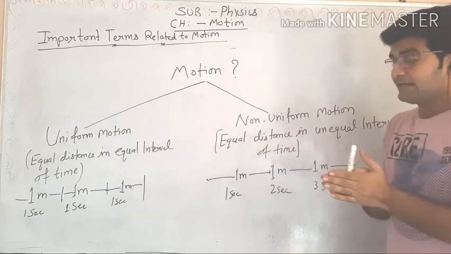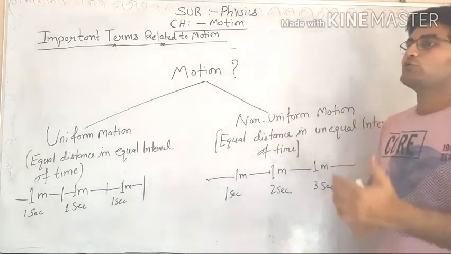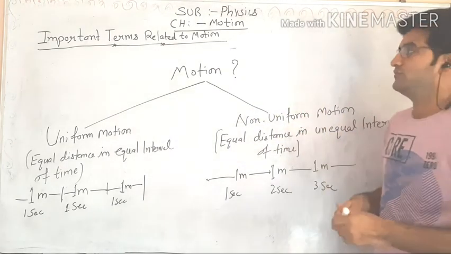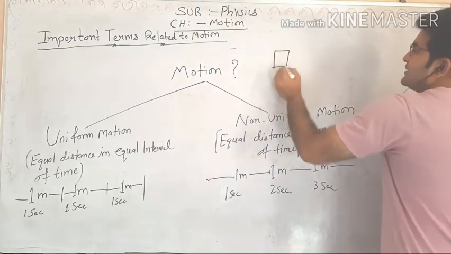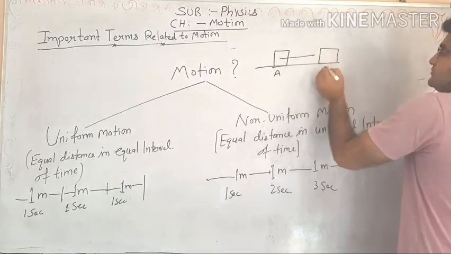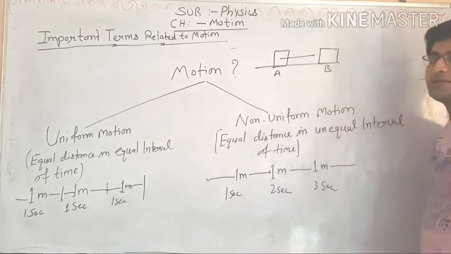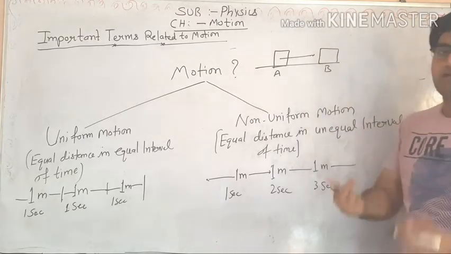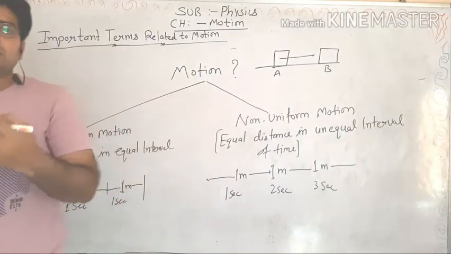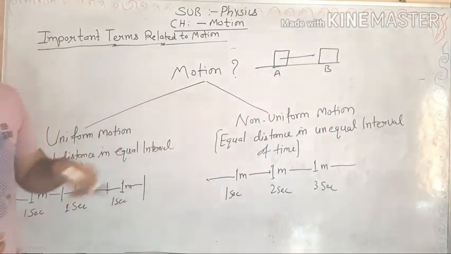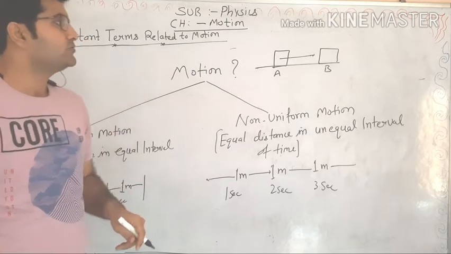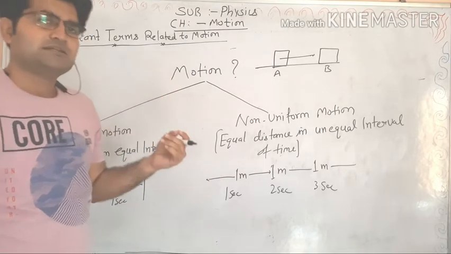The simple thing is that when an object changes position with respect to surrounding, then the object is said to be in motion. For example, if an object is at position A, changes position and moves to point B, then the object is said to be in motion. For example, if I am changing my position with respect to surrounding, then I will be considered in motion. If an object doesn't change its position with respect to its surrounding, then the object is considered at rest.